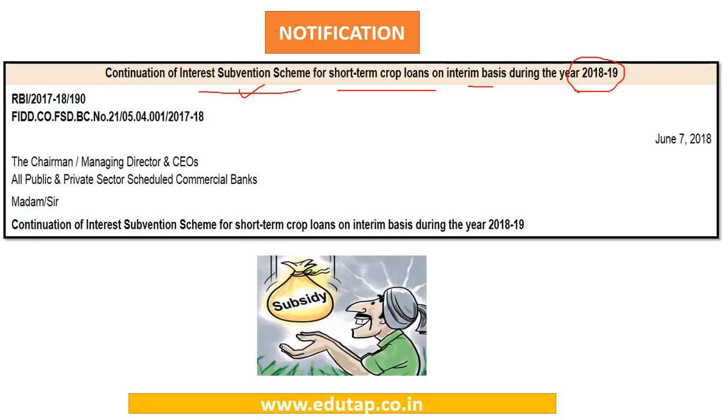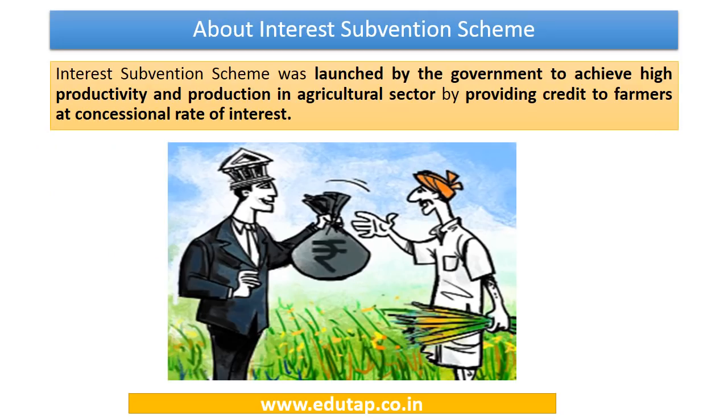This was issued on June 7th, 2018, and it becomes very important for our examination. So let us understand the different aspects of this notification. First and foremost, we must be aware of what the interest subvention scheme is. It was launched by the government to attain high levels of production and productivity in the agriculture sector by providing loans or credit to farmers at a very concessional rate of interest. We have to make sure that the agriculture sector in the country keeps on growing, and to ensure this, we are providing finance to farmers at a lower rate of interest. So this is the interest subvention scheme.